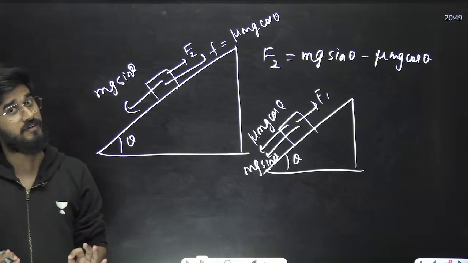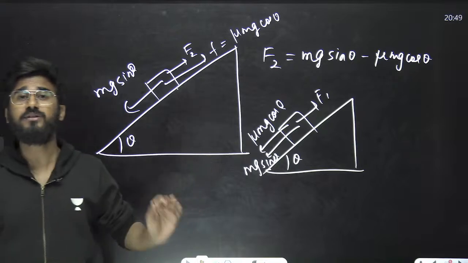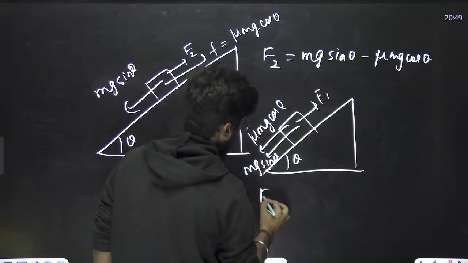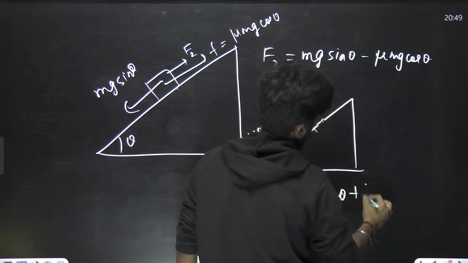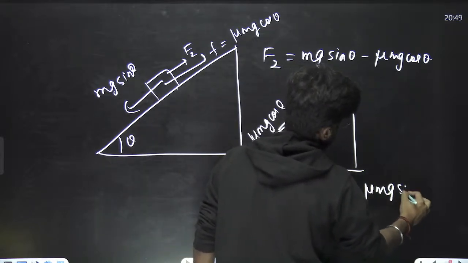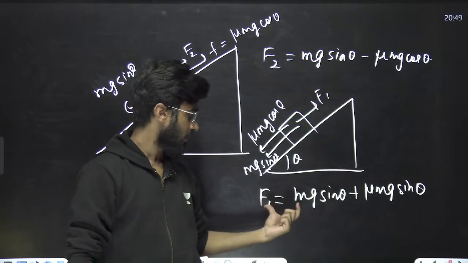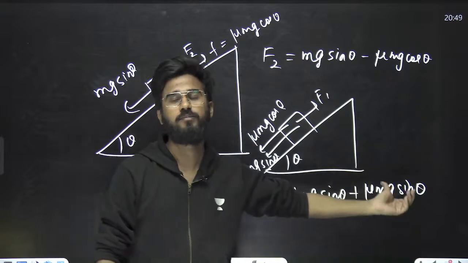There is a difference between F1 and F2. F1 is the force to move the block upward. F2 is the force just to prevent it from moving. So F1 is mg sine theta plus mu mg cos theta. Just remember this. The preventing force is mg sine theta minus mu mg cos theta. The moving force is mg sine theta plus mu mg cos theta.